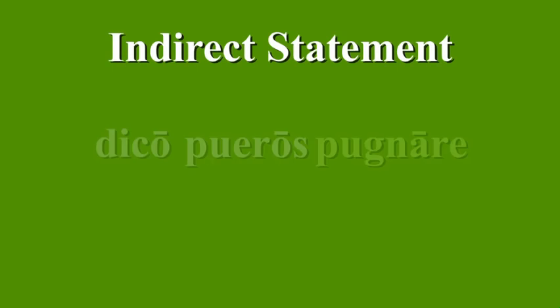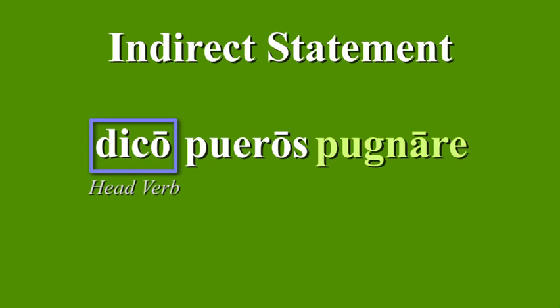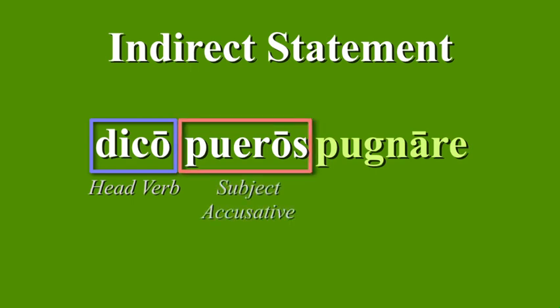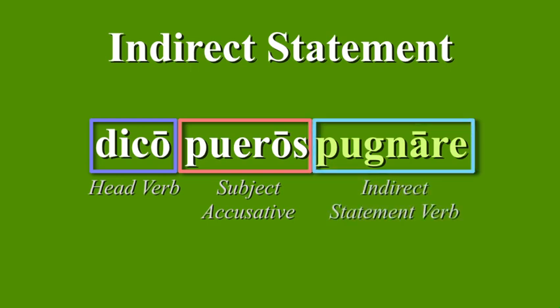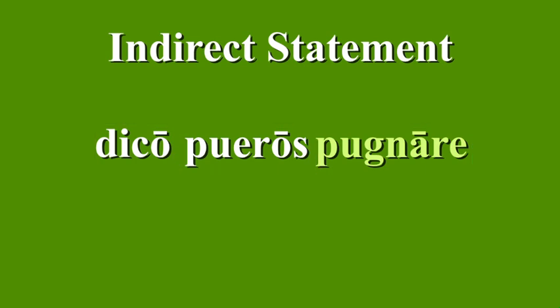Last time we were introduced to the indirect statement. Latin uses a head verb to introduce an indirect statement, an accusative for the subject of the indirect statement, and an infinitive for the main verb of the indirect statement. This infinitive can change tenses to denote action happening at the same time as the main verb, time before, or time after.